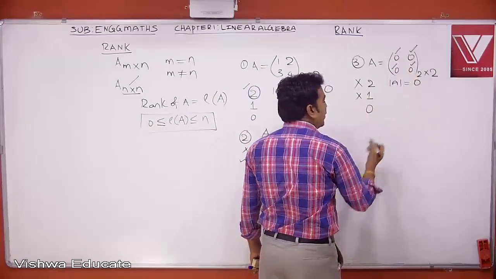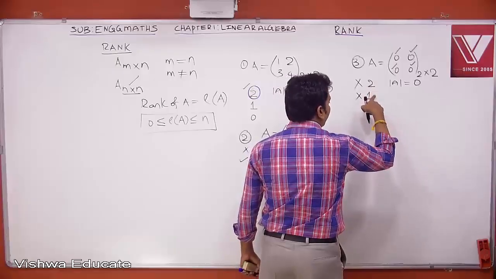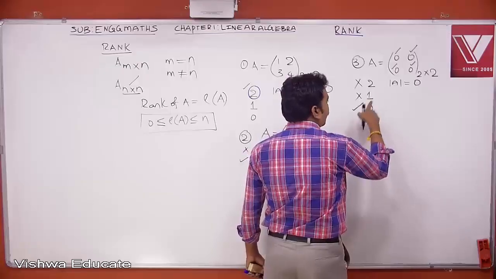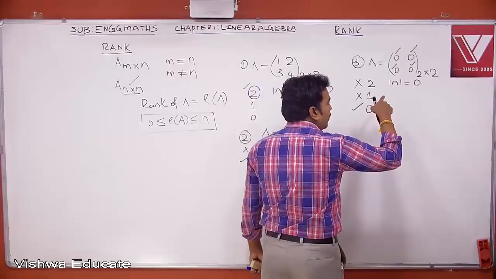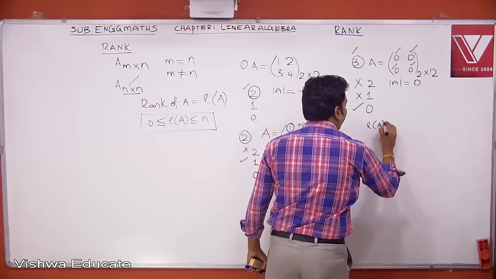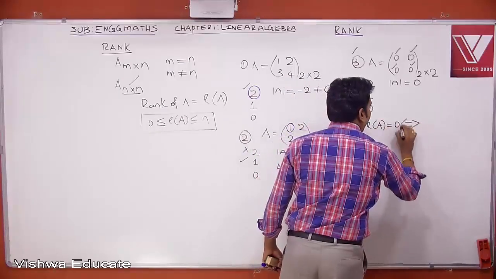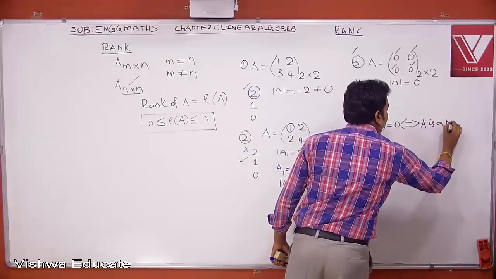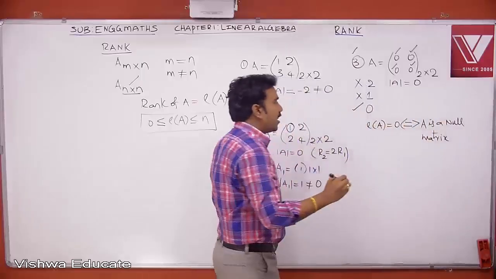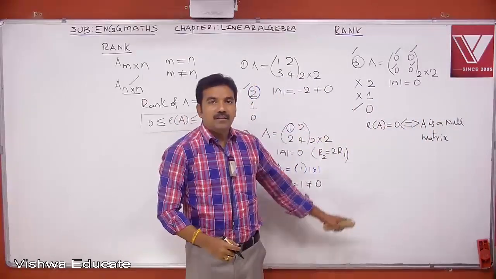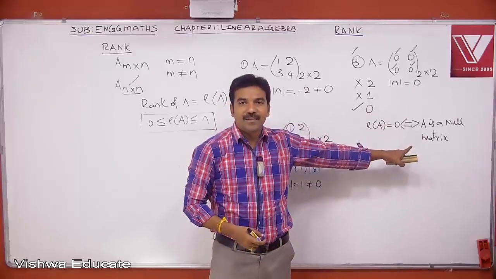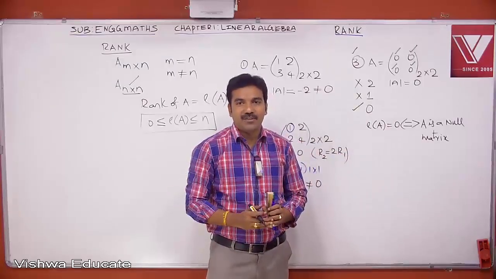Therefore, rank cannot be 1. So ultimately, rank is not equal to 2, rank is not equal to 1, so ultimately, it is 0. In this case, we are getting rank 0 because it is a null matrix. Therefore, from example 3, we conclude that rank of A equal to 0 if and only if A is a null matrix. So the meaning of this is, if rank of A is 0, definitely it must be a null matrix. If there is a null matrix, definitely its rank will be 0.